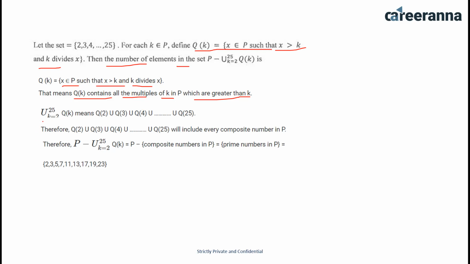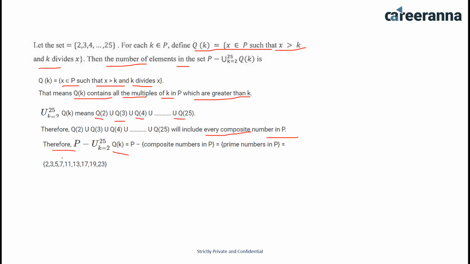Now the union of Qk for k equals 2 to 25 means Q2 union Q3 union Q4 up to Q25. Therefore this union will include every composite number in P, because if we include all the numbers in Qk where k divides x, all the composite numbers will be there.